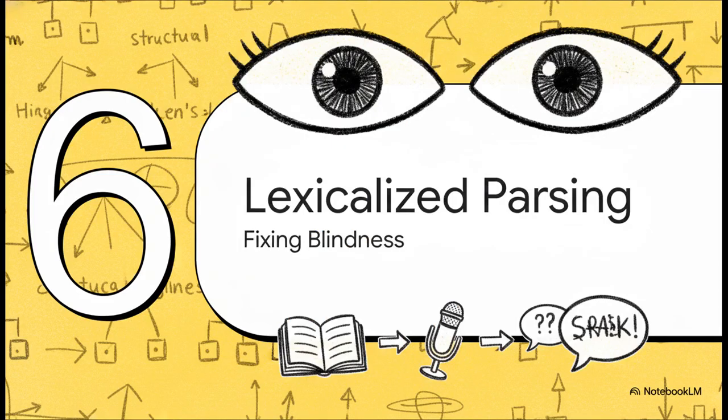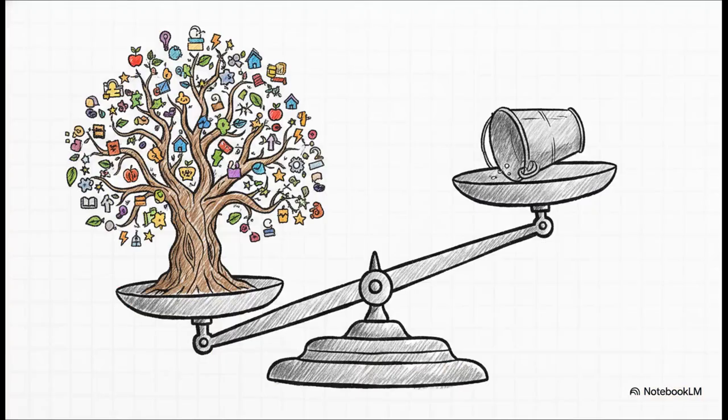Section 6. Lexicalized parsing models. Fixing blindness. But to truly give the algorithm sight, we need lexicalized models, like the famous Collins parser. These augment the grammar by associating structural rules with specific headwords and their part-of-speech tags. Instead of a rule just saying verb phrase, it says verb phrase headed by the verb dumped. This turns probability math into an intuitive balancing act that actually looks at the vocabulary to make decisions.